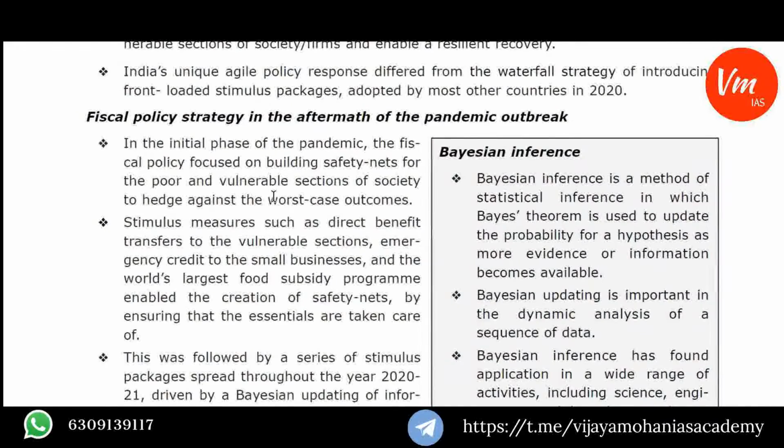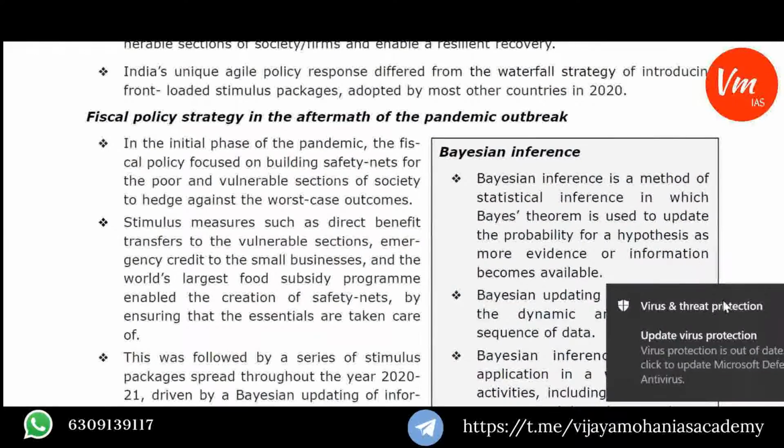Questions have been given for answer writing practice, and other economic terms have been explained in the box, so that it will be useful for your prelims. So this book is written with the purpose to help both prelims as well as mains.